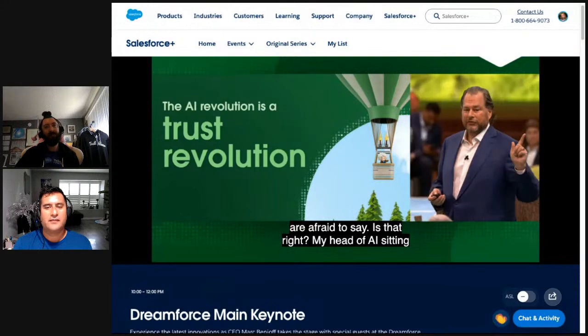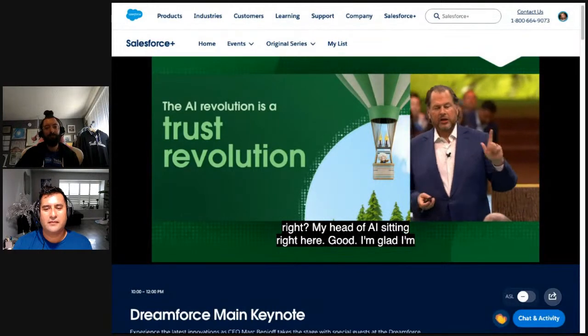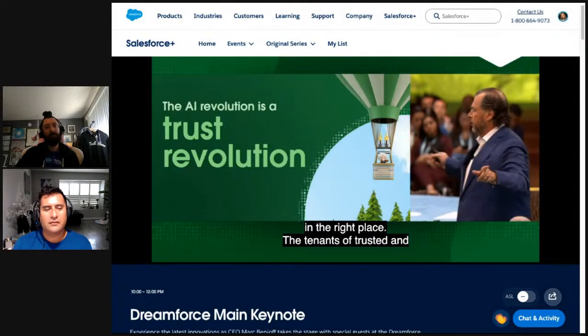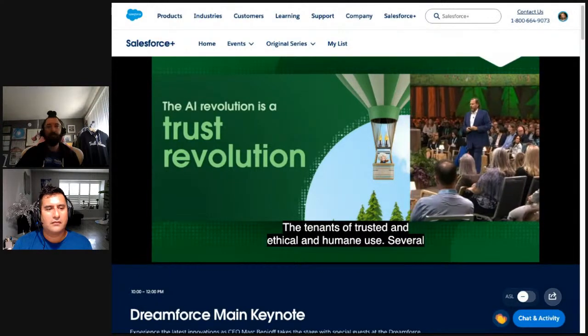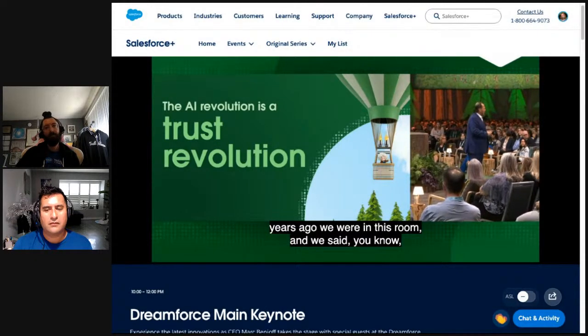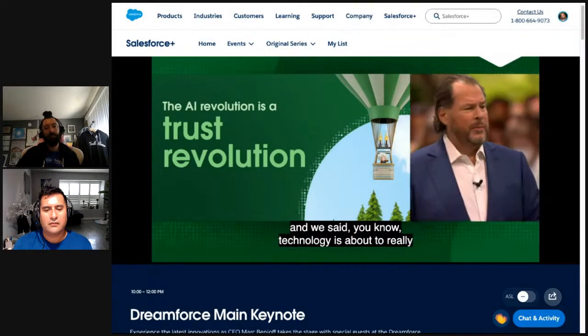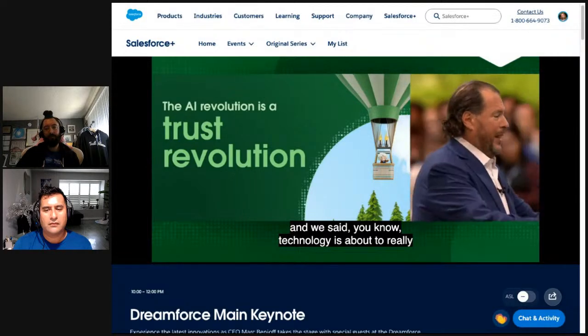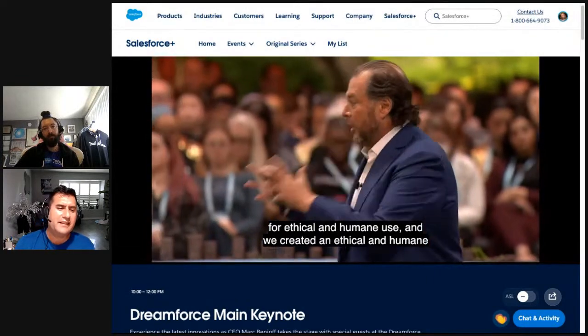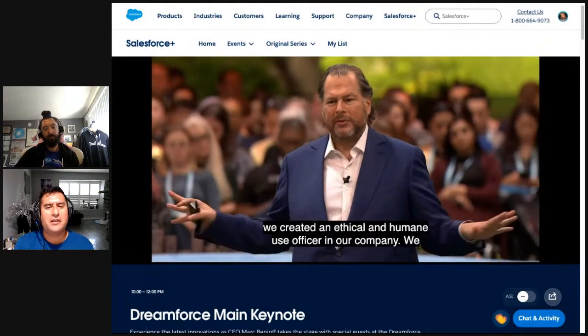The tenets of trusted and ethical and humane use. Several years ago, we were in this room and we said, technology is about to really change. We need new standards for ethical and humane use. And we created an ethical and humane use officer in our company. We created a chief trust officer in our company before anyone else.